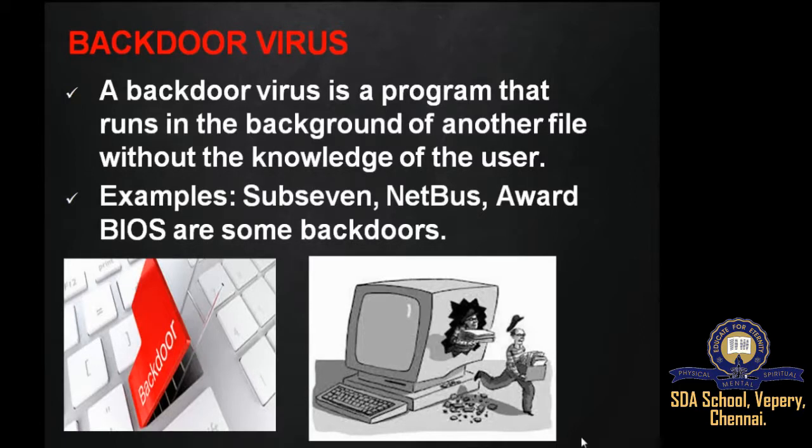It is designed to gain access to a computer over a network. If we download any used files from the internet, then the backdoor virus also gets installed through that file. If we open any other files from that drive, then the backdoor virus can run in the background of our system without our knowledge. Subservient and NetBus are examples of backdoor virus.